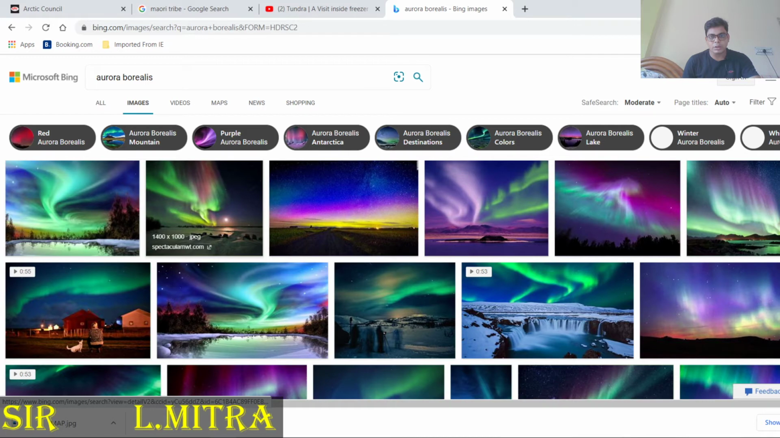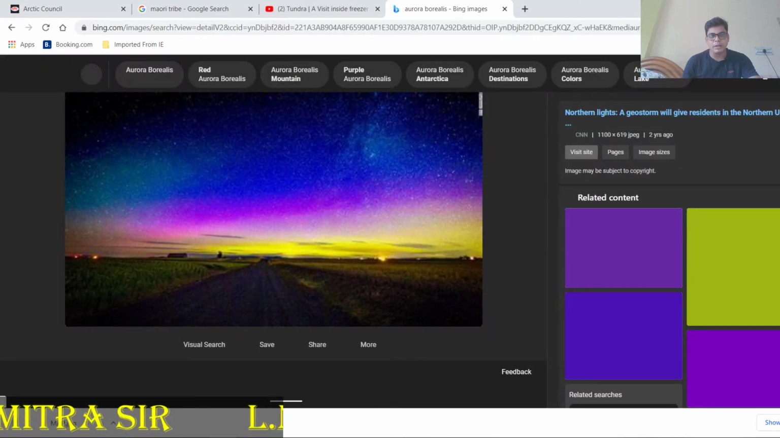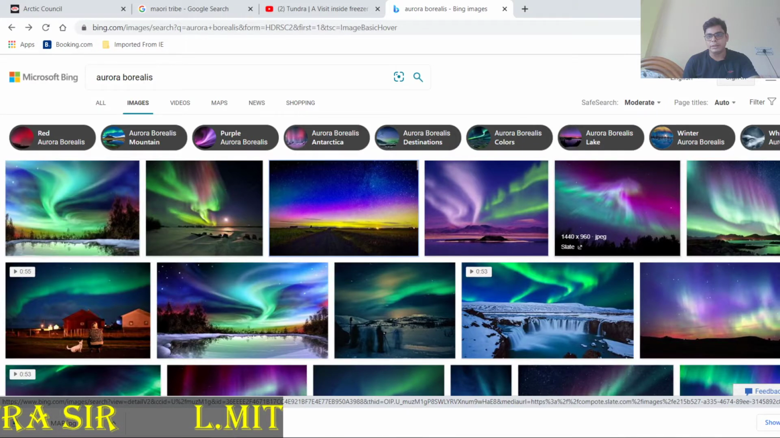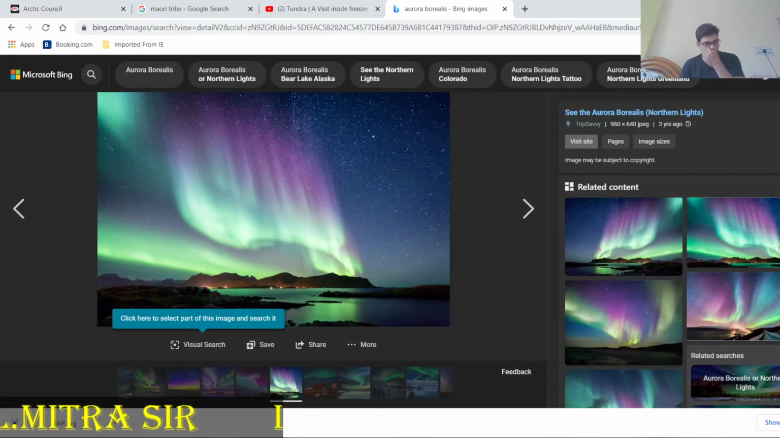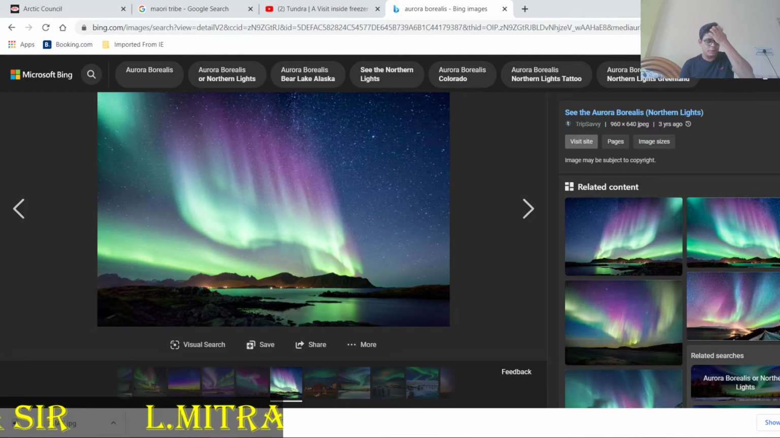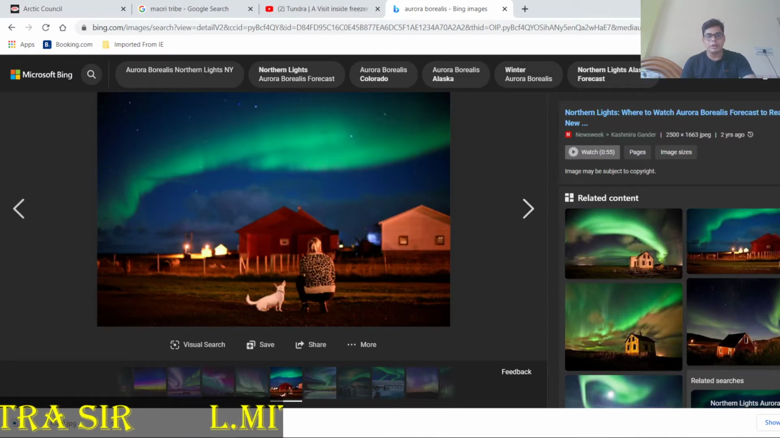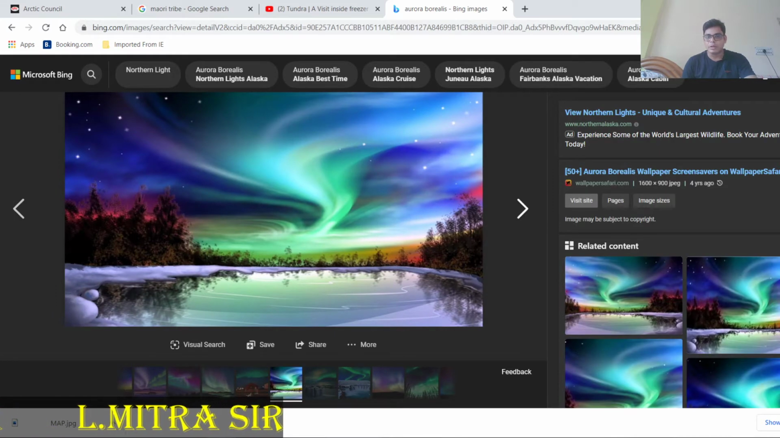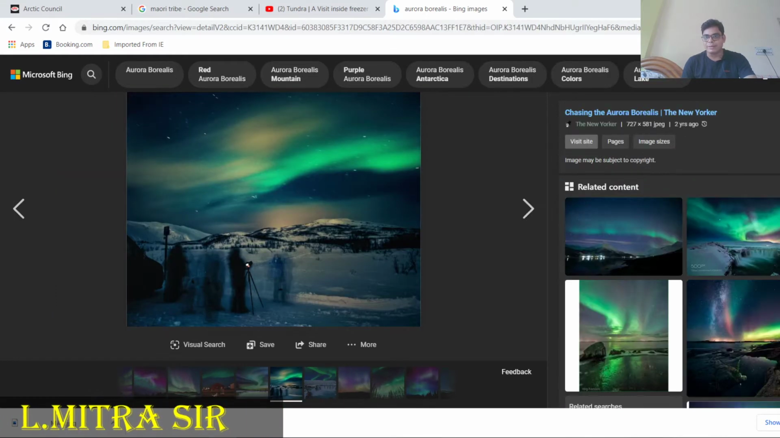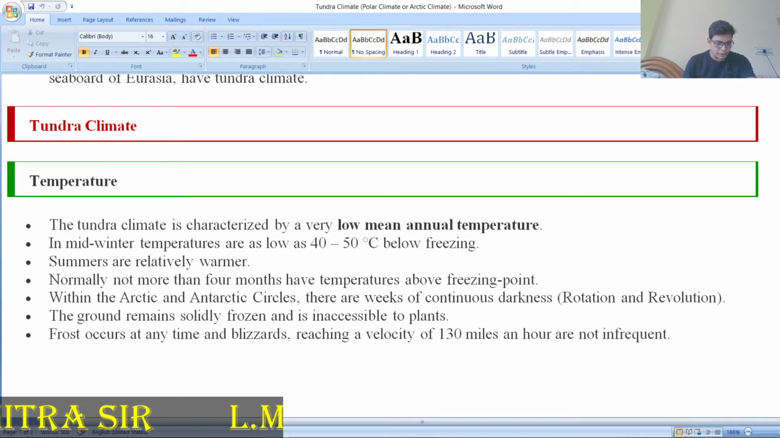Here you can see charged particles, negative or positive ions, reflecting sunlight in that area, and this type of view can be seen there. It is a very attractive scenario in that region.